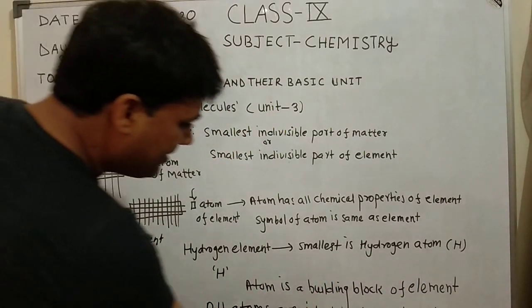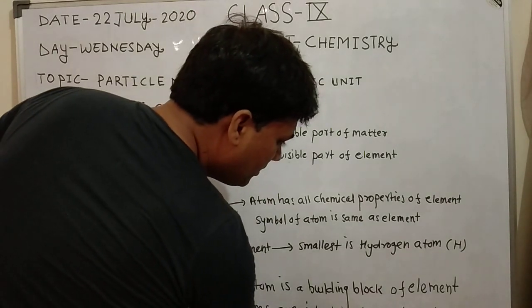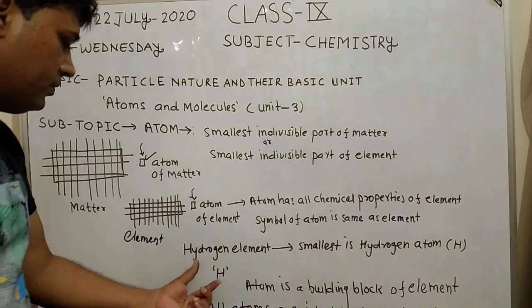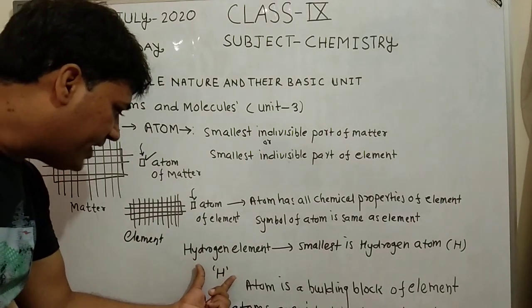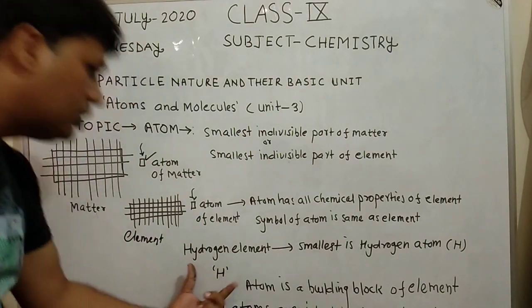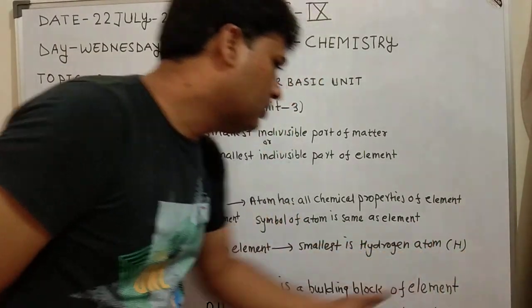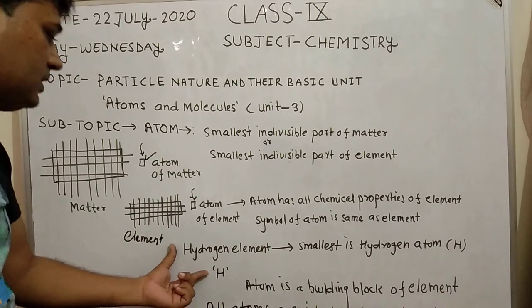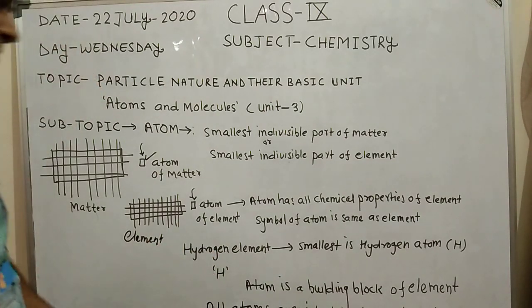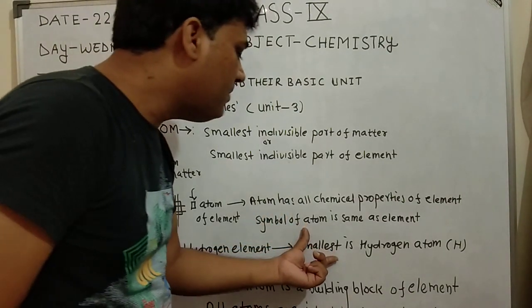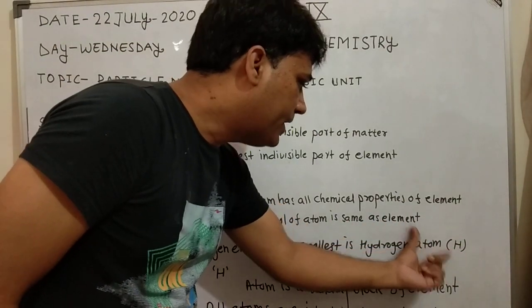All atoms are identical in elements. It means the symbol of the hydrogen element is H, and the symbol of the hydrogen atom is H, because atom has all properties of the element. So the symbol of the element is the same as the symbol of the atom.